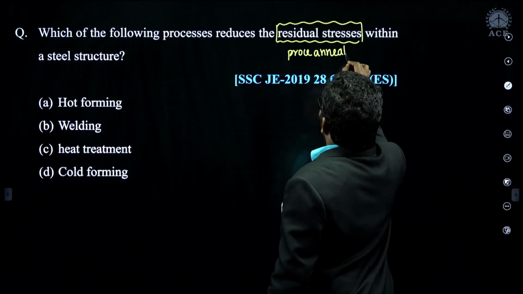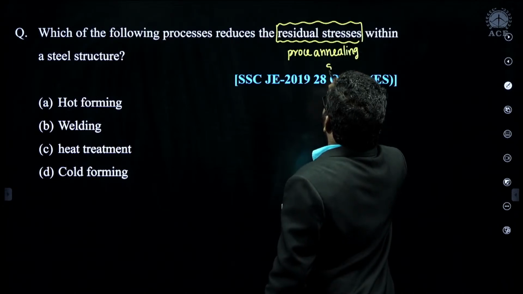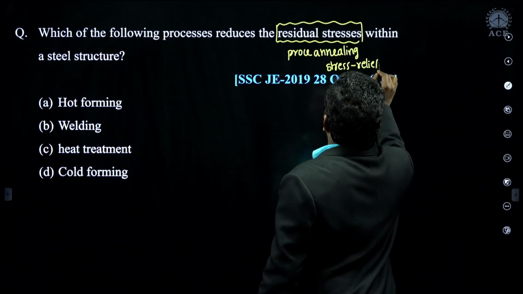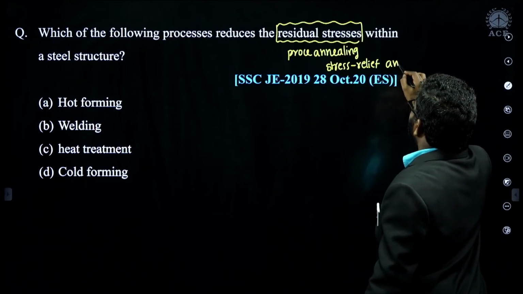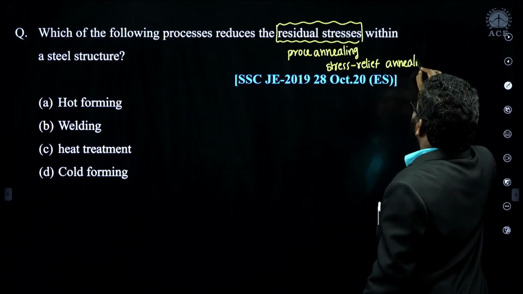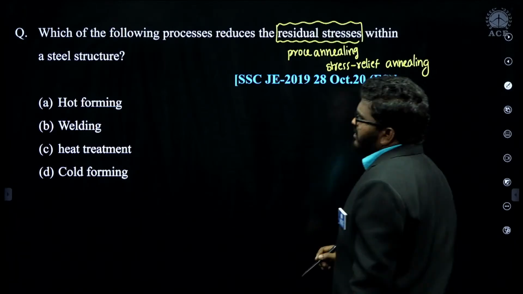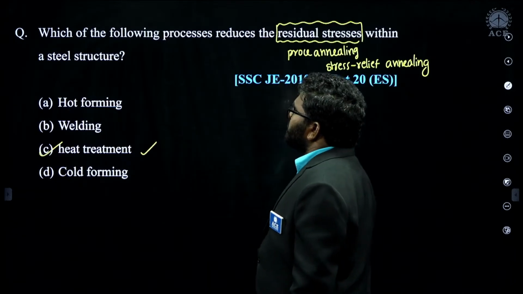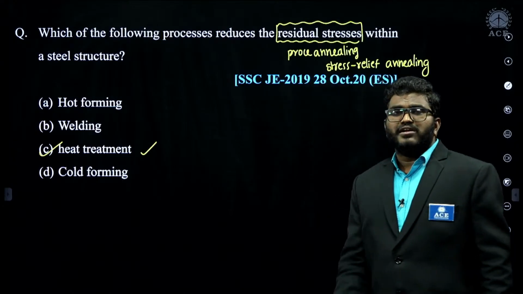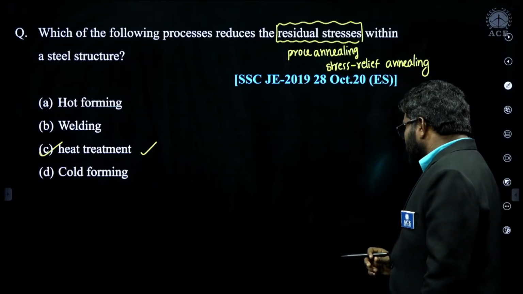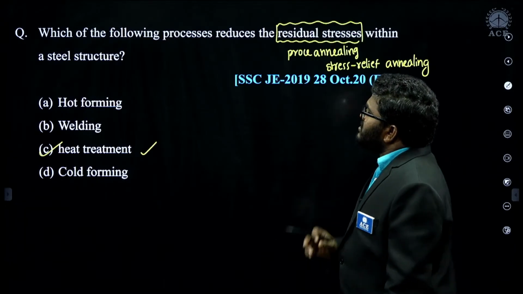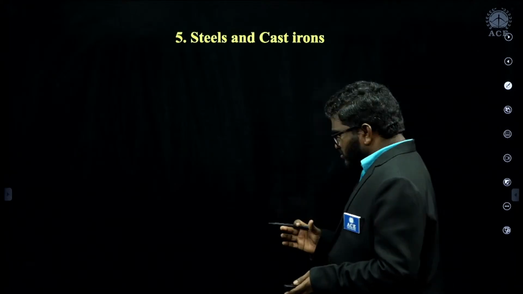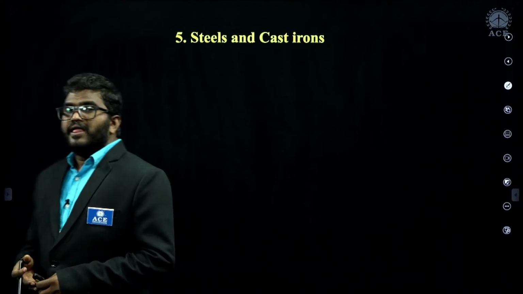Process annealing. Another name for this is stress relief annealing. So here we can say heat treatment is the most appropriate correct answer for this question. By doing heat treatment, we can eliminate these residual stresses. Next. So these are the questions related to heat treatment.